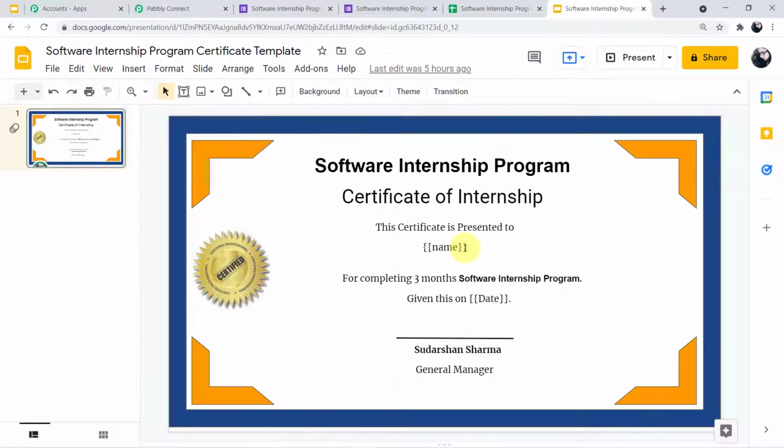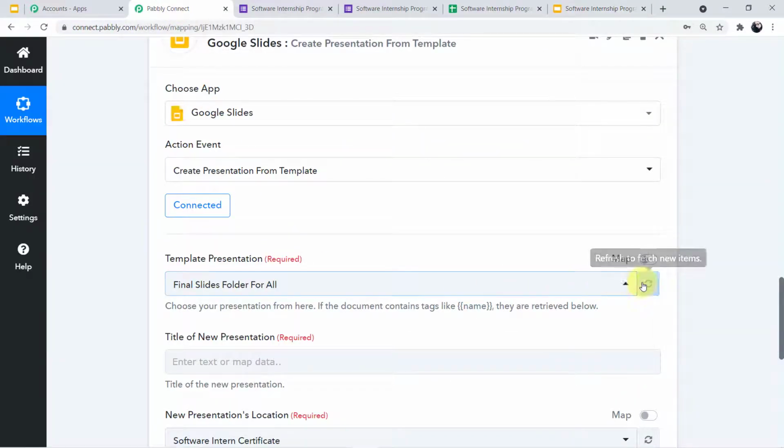And as you can see here, a variable for name is given and another variable for date is given. Nothing for time is given. That's why we have formatted the time. We wanted the date only. Okay, so we'll go back to our Pabbly Connect account, and here one more time you can read the title, which is software internship program certificate template. So we have to choose this particular template in our Pabbly Connect.